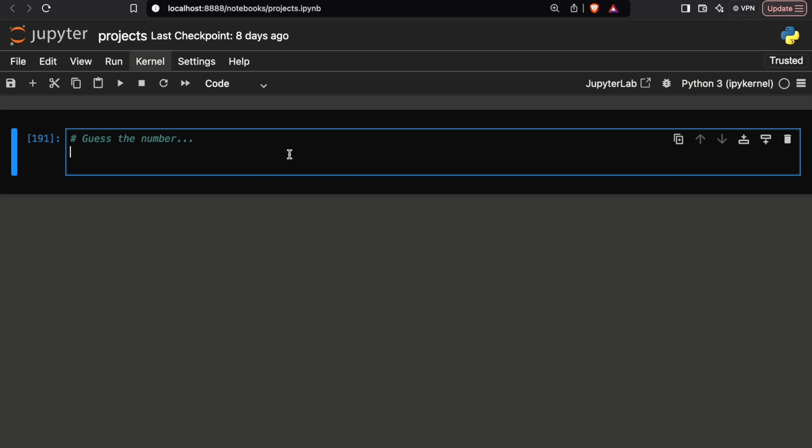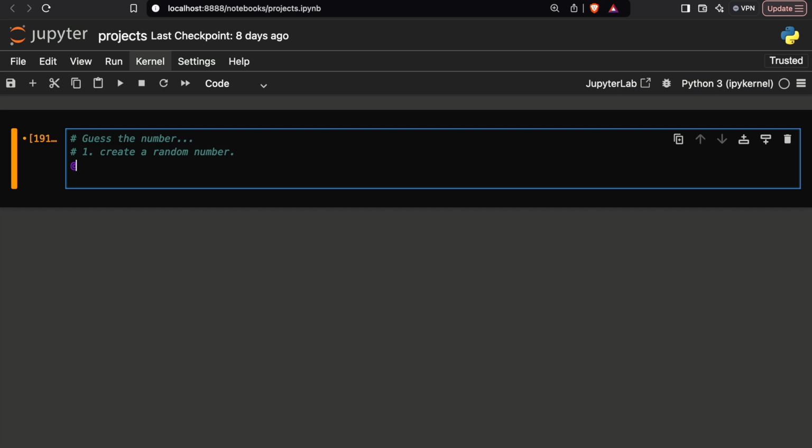Now, guess the number. If I talk about the project overview, the first step will be that we will use a random module to generate a random number. So here I will write: create a random number. This is our first step.